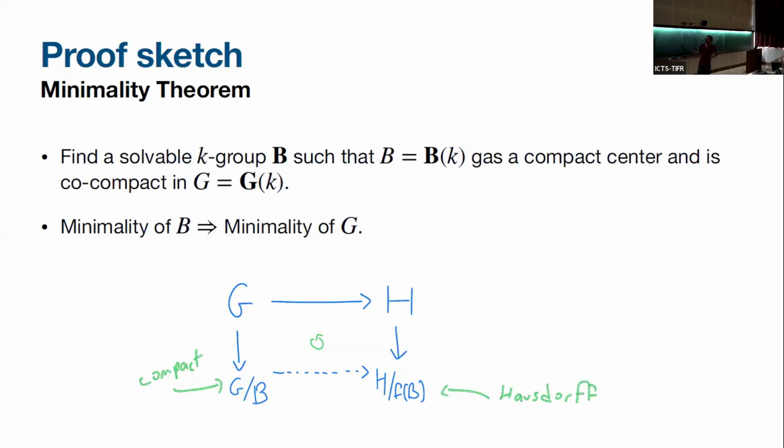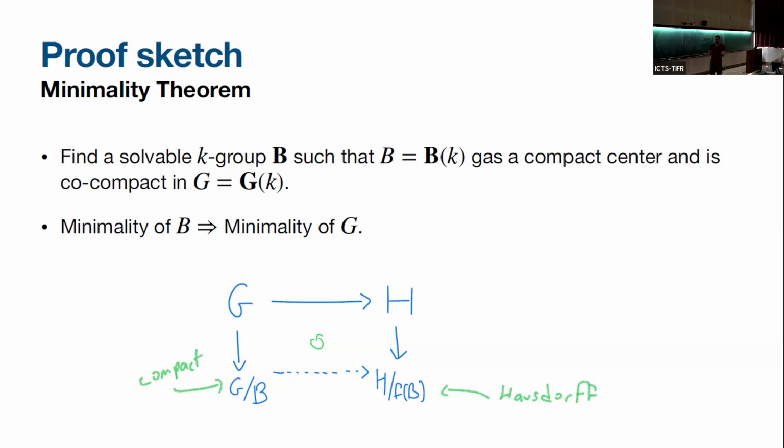So how does minimality of B imply minimality of G? Suppose I have an injective map from G to H. I want to show that the image is closed. B is minimal, so the image of B is closed, meaning this will be Hausdorff. B is co-compact, so G mod B will be compact. This is compact, this is Hausdorff, so the image here is closed. And then I just go around this way, and I get the image of G. So minimality of B will just imply minimality of G.